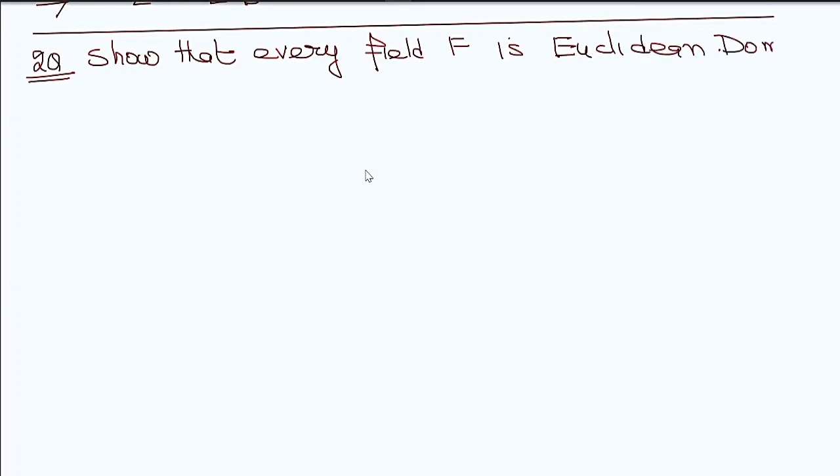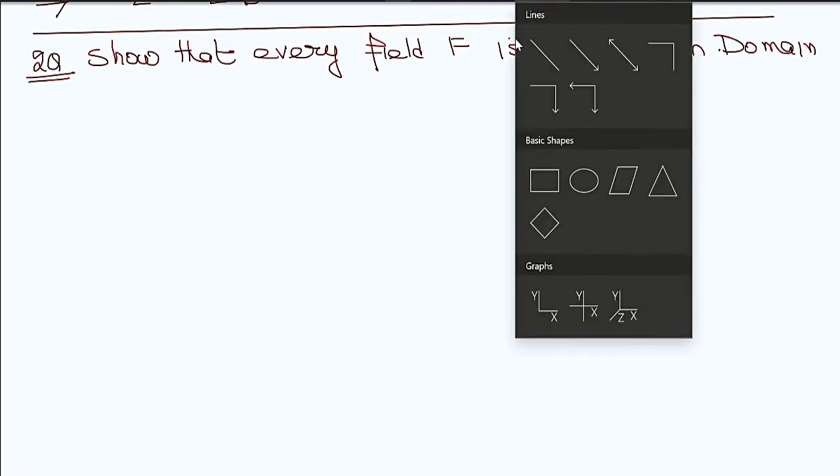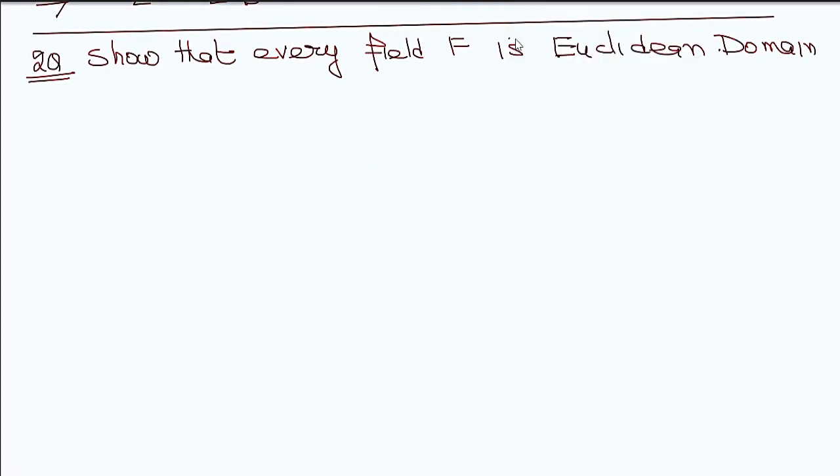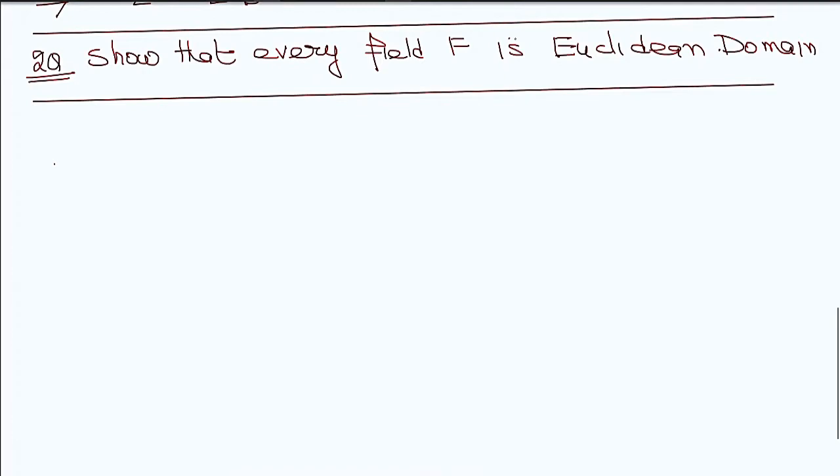I can write it as ED, so you can choose ED or Euclidean domain. But in the exam, always write the entire name, Euclidean domain.